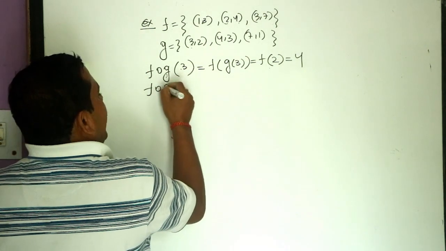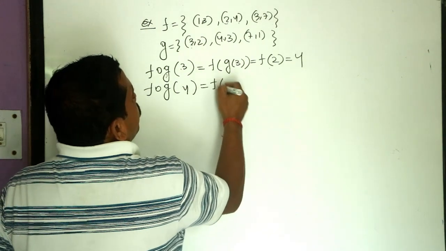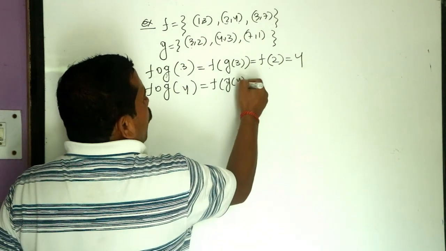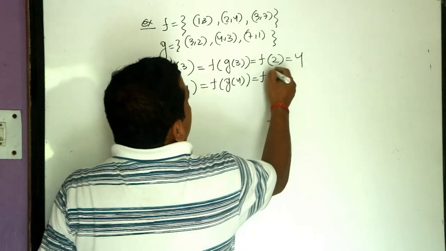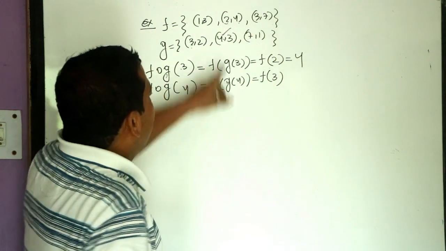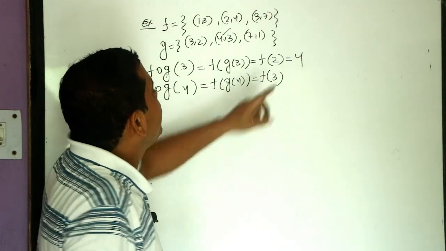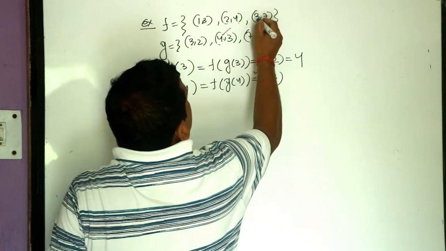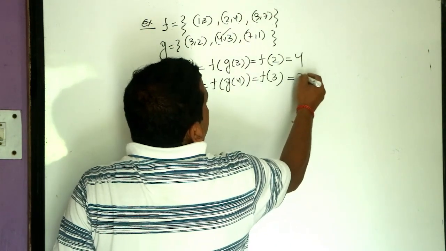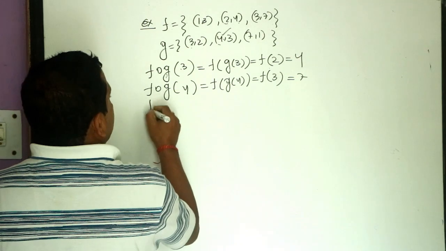Similarly, f of g of 4: the next domain element is 4, f of g(4) equals f of 3. If 4 is the element, its image element is 3, so g of 4 is 3. Now for 3, its image element is 7. That is, f of 3 equals 7.